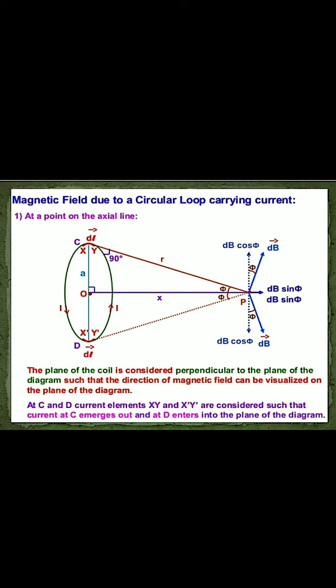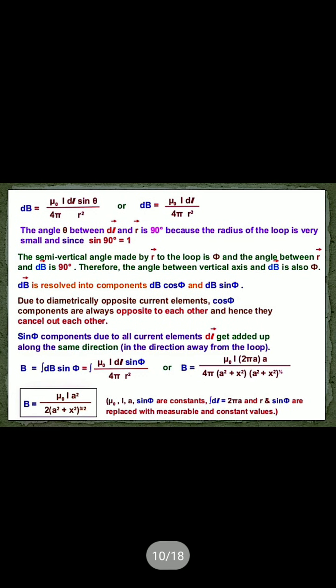It has an outward coming current. The current will be in the outward direction. Now, if r is the position vector of the point P relative to the current element dl, then if we apply the Biot-Savart law, the field at point P due to the current element is dB equals mu 0 by 4 pi, I dl sin theta by r square.